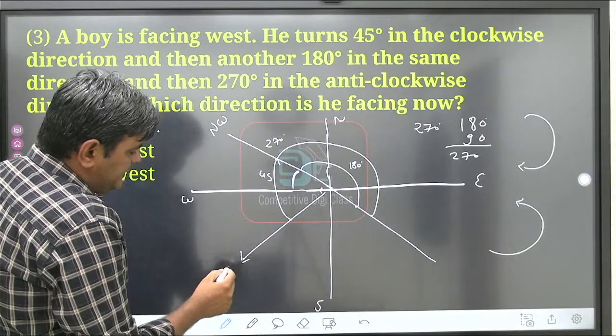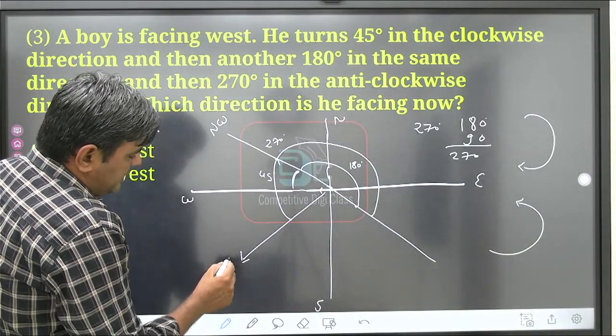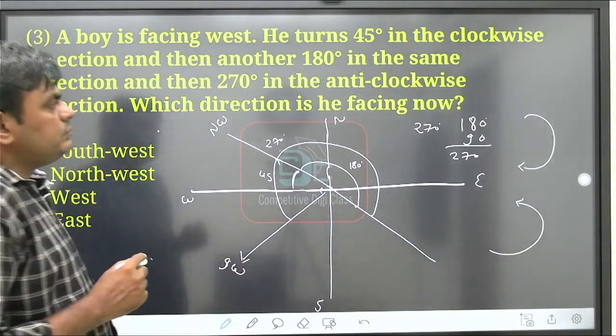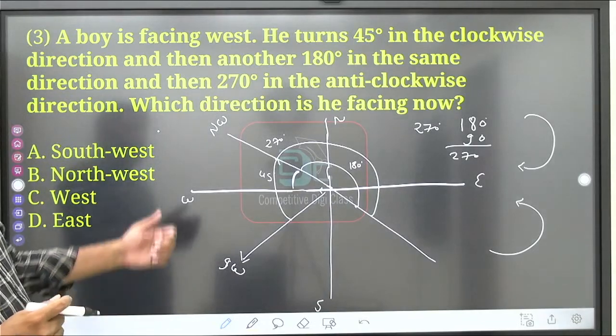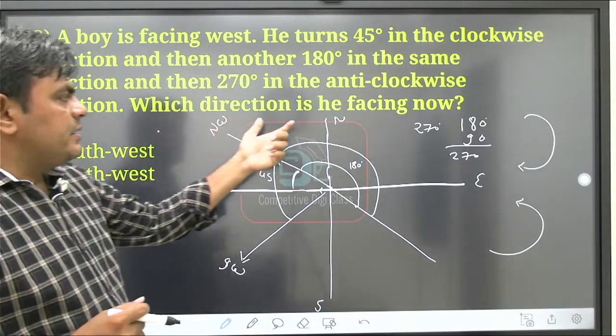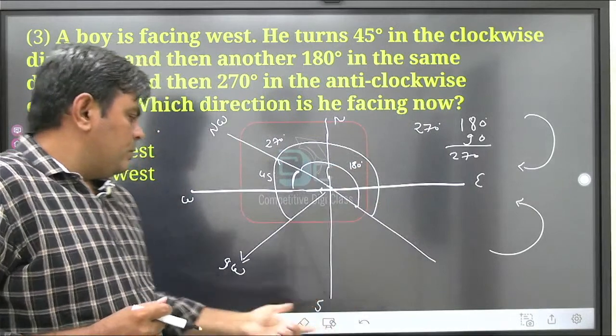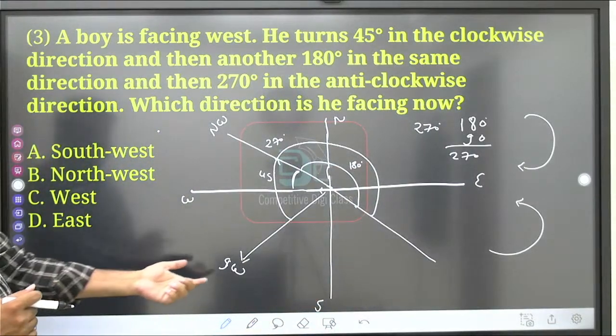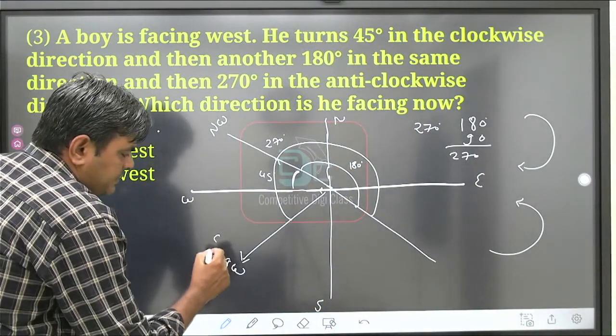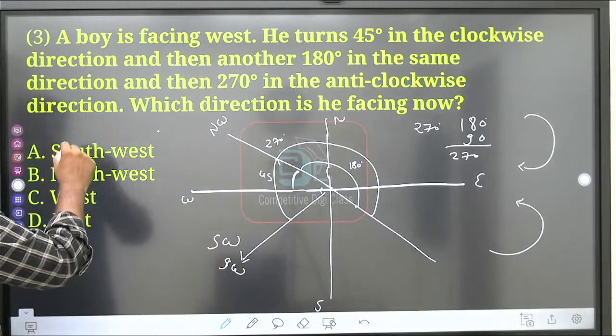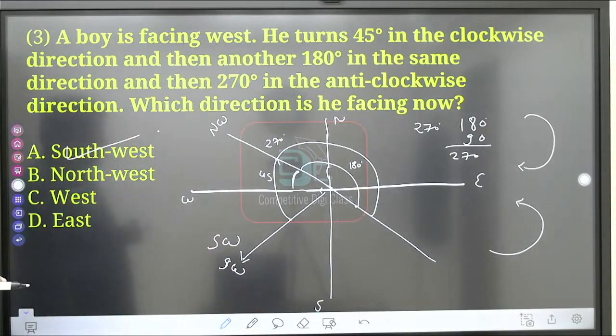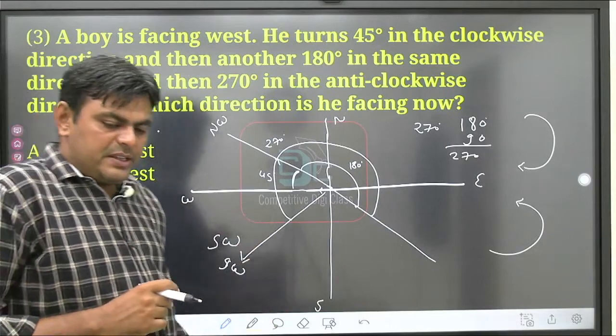And we know that this direction is called southwest. So the question is, which direction is he facing now? The correct option is southwest. So option A is correct. This is a very simple question.